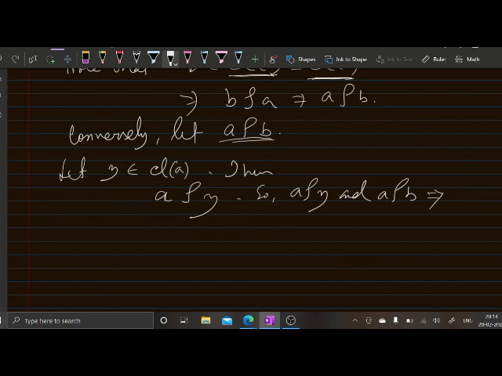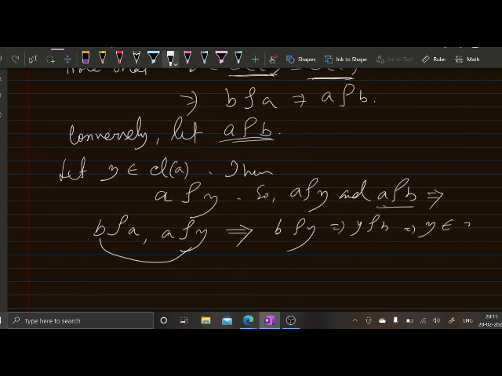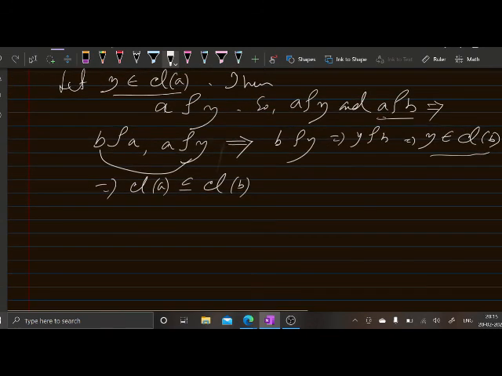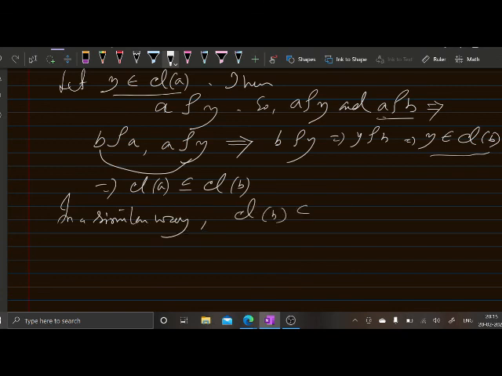We write this as B is related to A, just by using symmetry, and A is related to Y. Then by transitivity B is related to Y. Since B is related to Y, by symmetry Y is related to B. So that means Y belongs to class B. But Y is in class A and it has been included in class B. So this implies class A is a subset of class B. In a similar way, you can prove that class B is a subset of class A. So hence these two inclusions together imply that these two classes are the same.